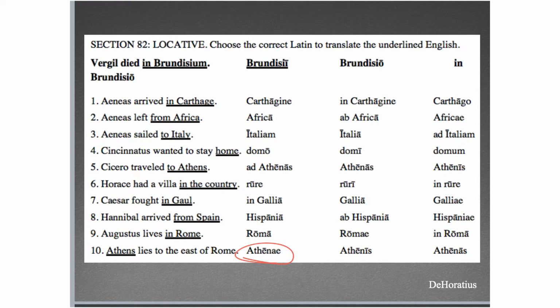All right, Augustus lives in Rome. So first, city, so no preposition. Second, it's expressing place where, right? Where does he live? He lives in Rome. So that's going to need the locative, and we know that the locative of Rome is Romi.